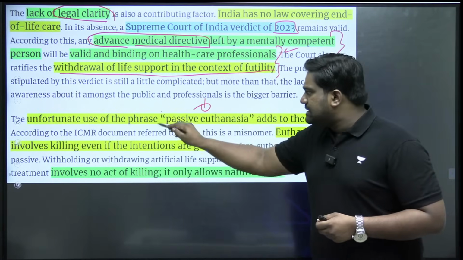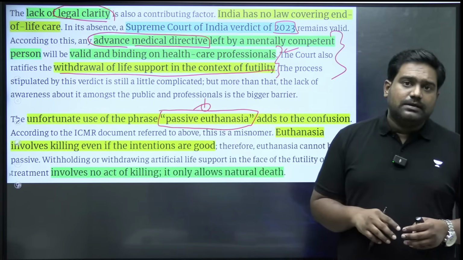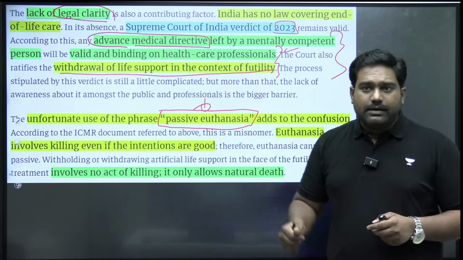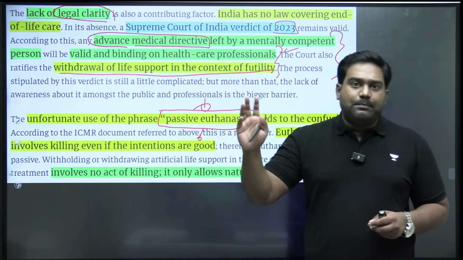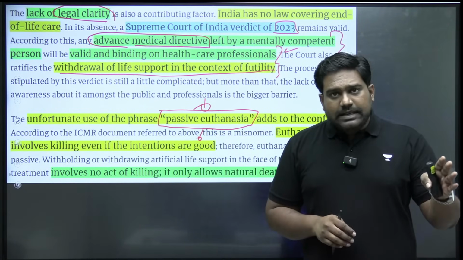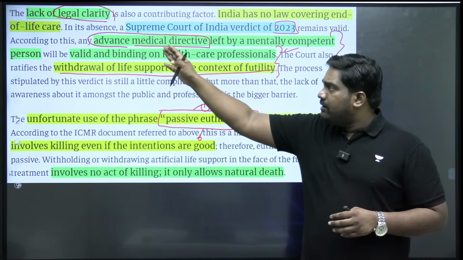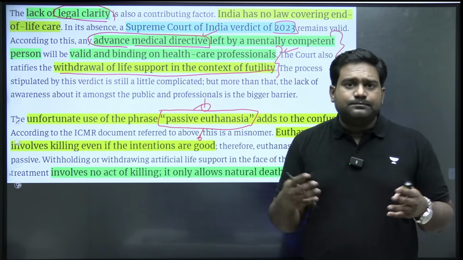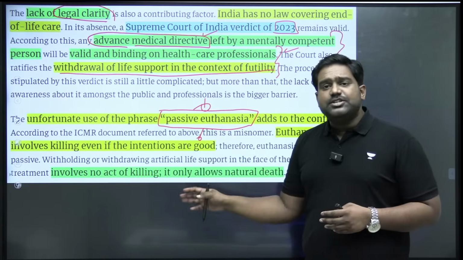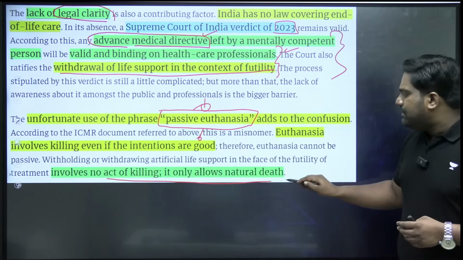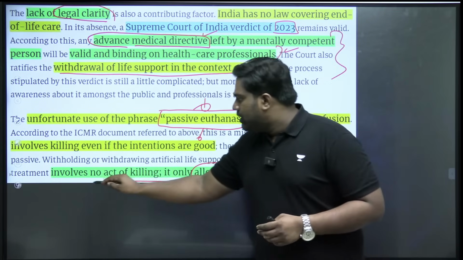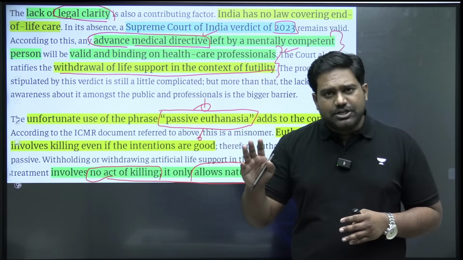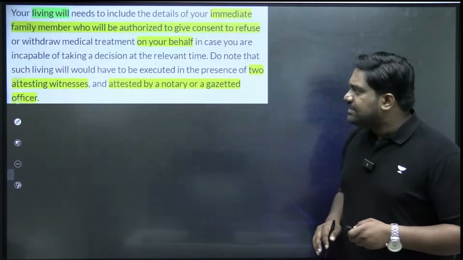And please understand, it is very different from passive euthanasia. It is not a case of euthanasia. In euthanasia, there is an act of killing. It's a mercy killing, right? And being terminally ill may not be a precondition in case of euthanasia. But in case of exercising a living will and your advanced medical directives, which you would have exercised when you're in a healthy state of mind, this is essentially about passing away peacefully, allowing natural death to occur, and there is no act of killing involved. So euthanasia, even passive euthanasia, is very different from the right to exercise your living will.